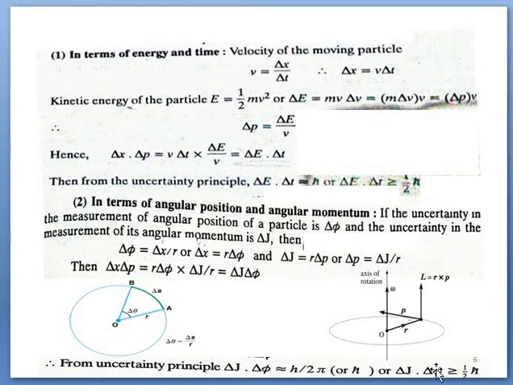So the uncertainty principle in terms of delta x and delta p is transformed into uncertainty in the measurement of time and energy, and uncertainty in the measurement of angular position and angular momentum. So if we have delta x delta p, then it can be easily transformed into delta E delta t and delta J delta phi.